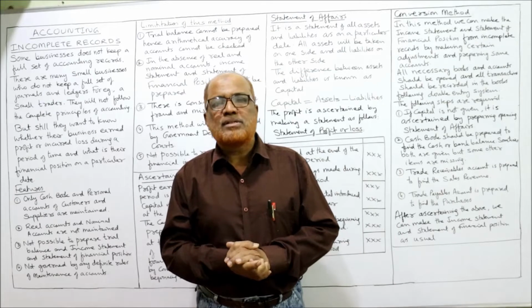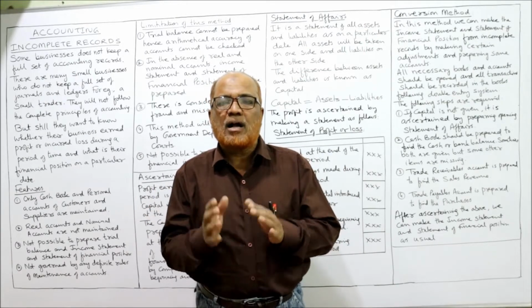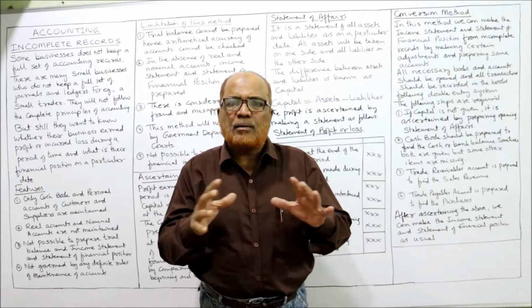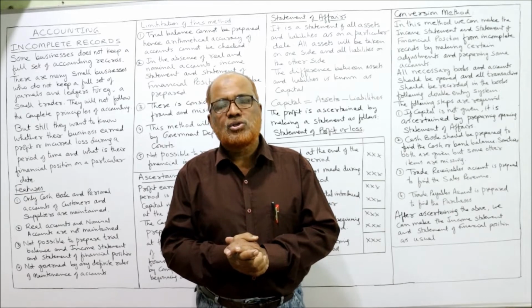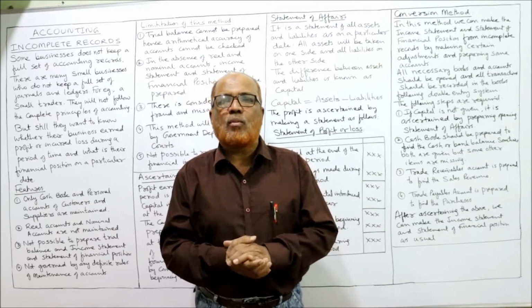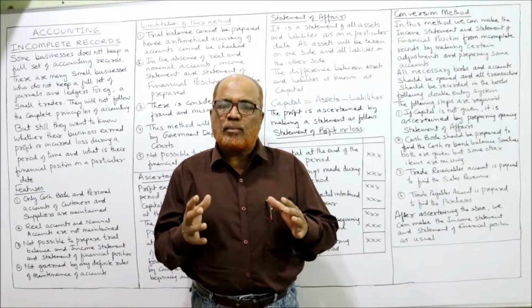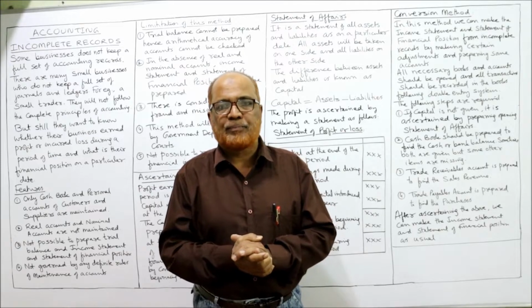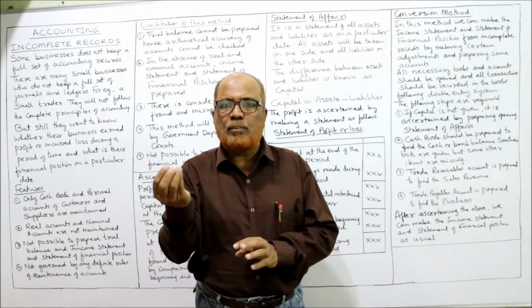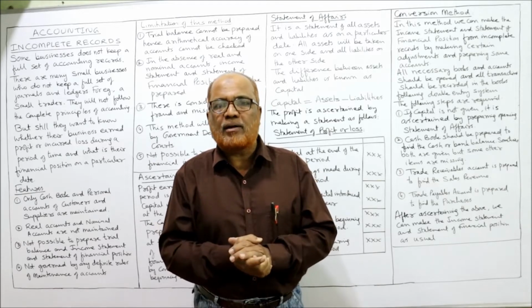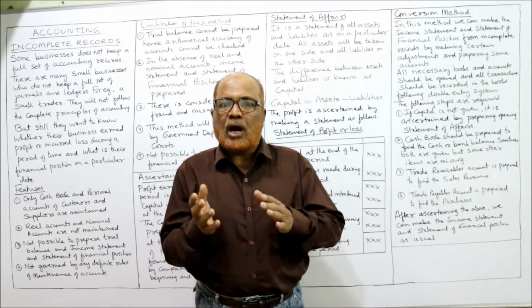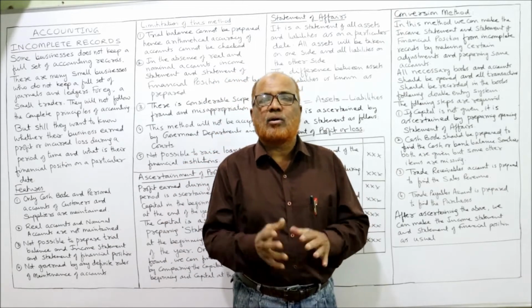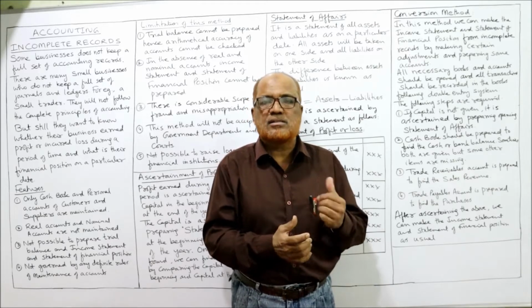But there are a few businesses which do not maintain a complete set of records. Randomly they will maintain the records. Those business organizations are small sole trading concerns. Normally large business organizations have to keep a complete system of bookkeeping, but small petty businesses will not maintain complete recording, only incomplete records. So how do we find out the profit when a business maintains incomplete records? That's what we are going to study in this chapter.